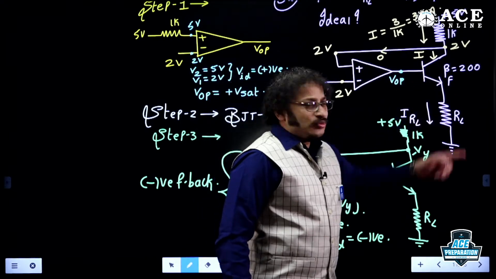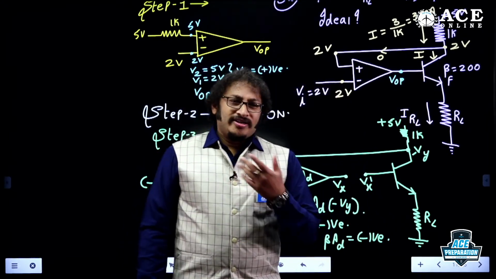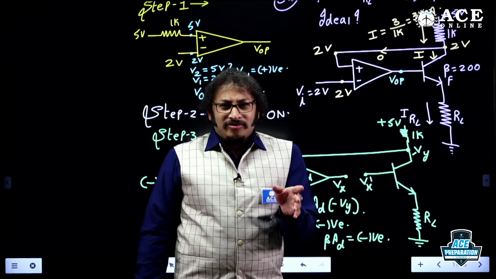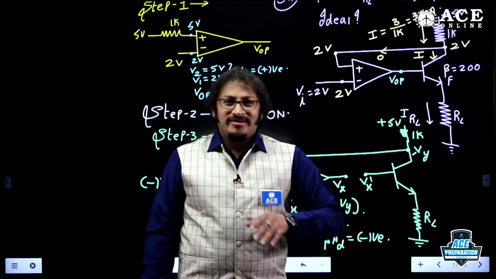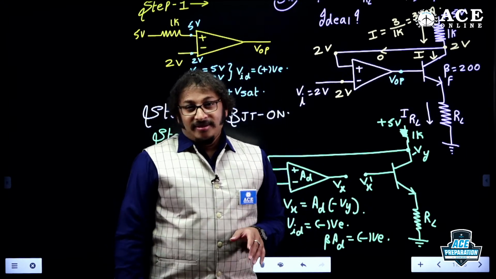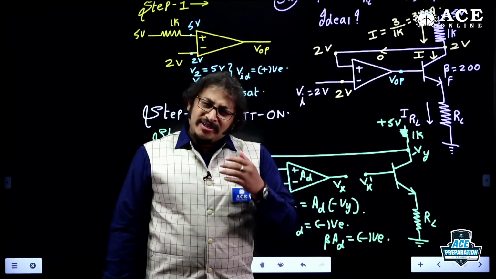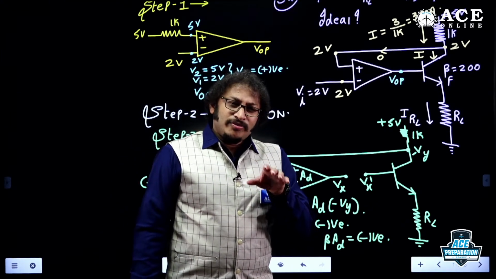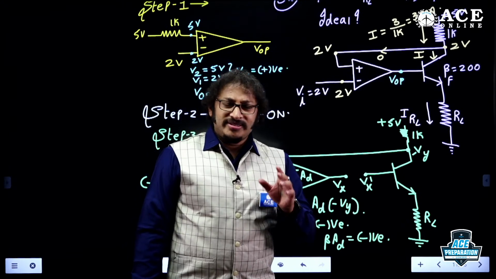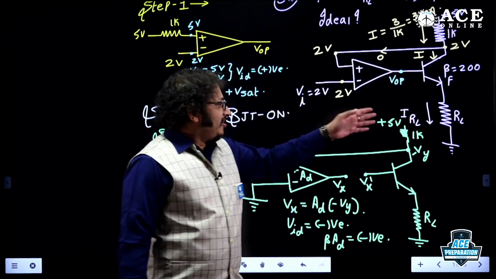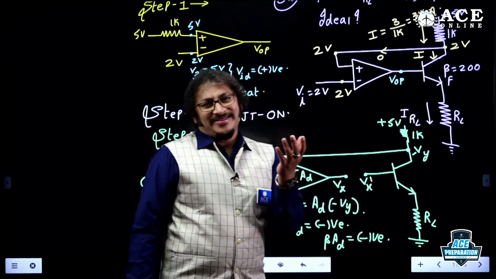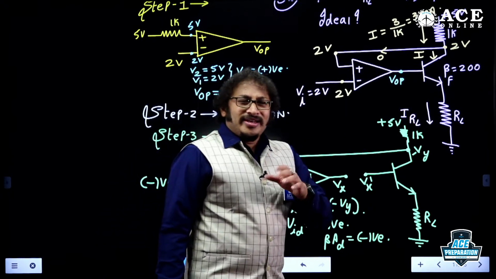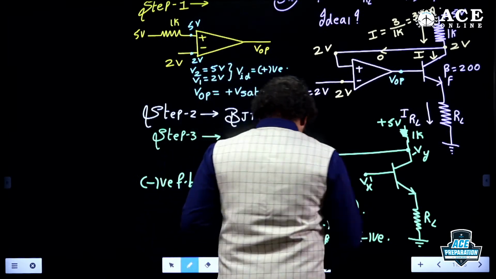Guys, beta is 200. Commonly in analog circuits, we always use beta values in the order of 50, 80, 100, 140, like that. But 200, 250, I believe, is a very large value. If beta is large, base current is very, very small. Then IE is approximately equal to IC. The emitter current is approximately equal to IC. So I can approximate it, and I can say